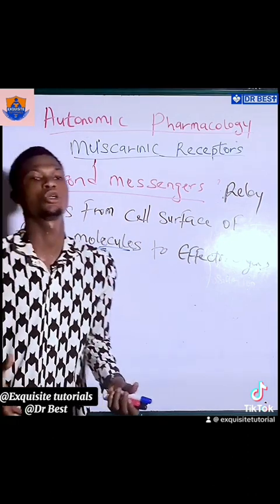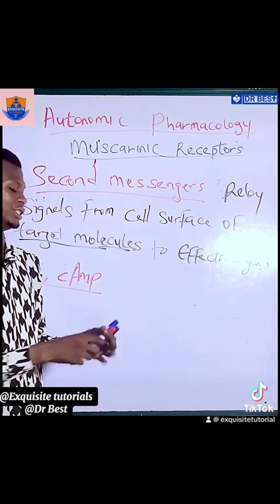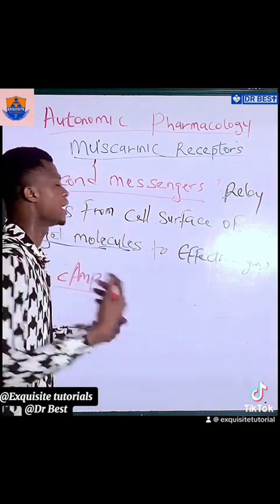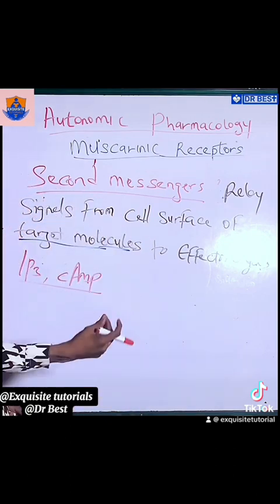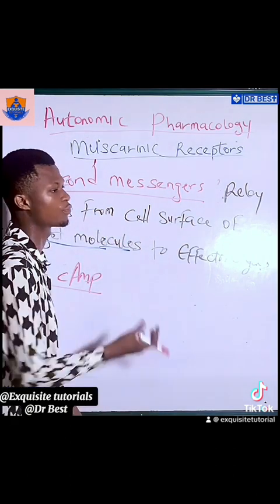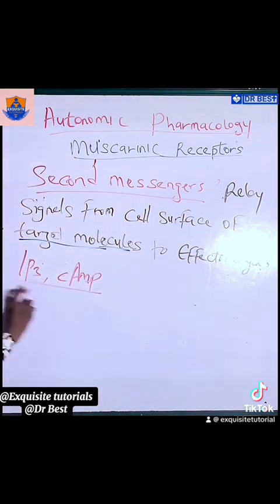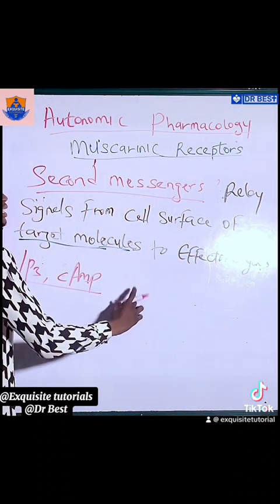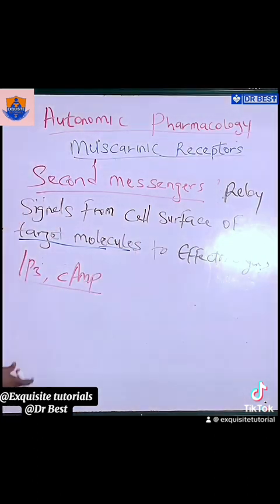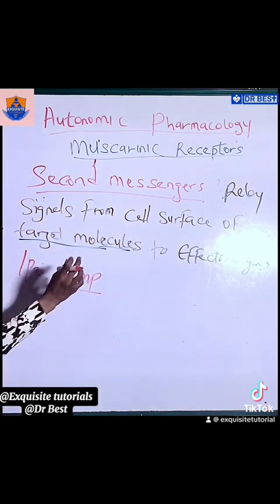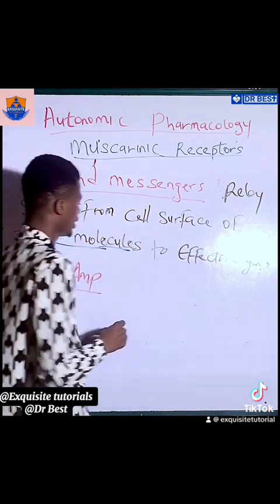What is now the function of IP3 and DAG? Now what IP3 does is to increase or enhance the mobilization of calcium ion from the storage organs, right? So once IP3 is activated, there is an increase of calcium ion in the body. Same thing as DAG. DAG helps to increase activation of protein kinase C. Let's take it like this.